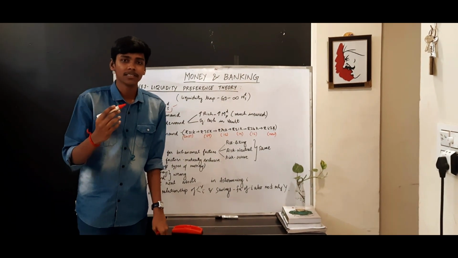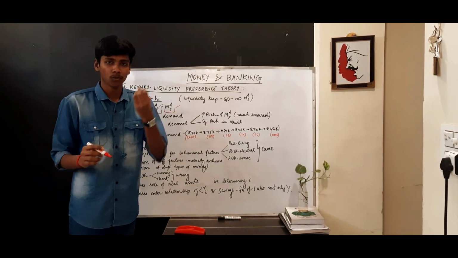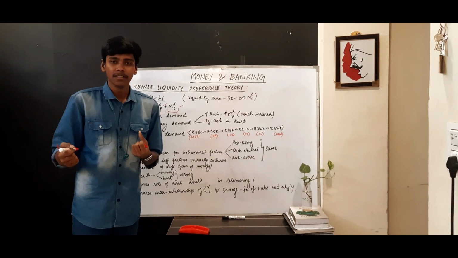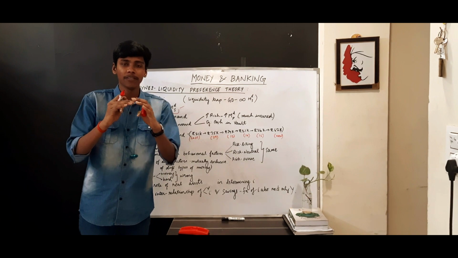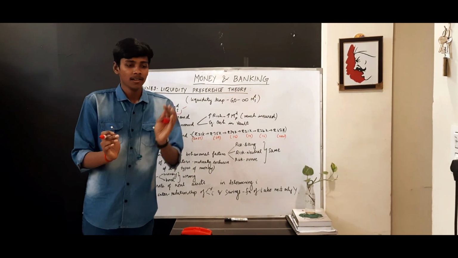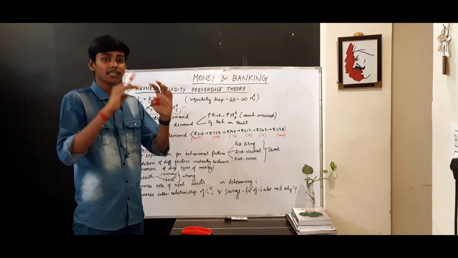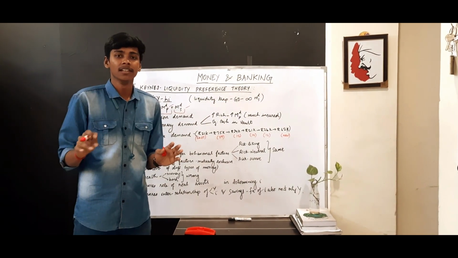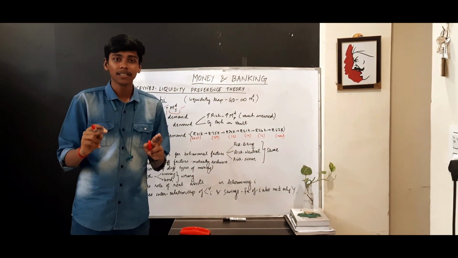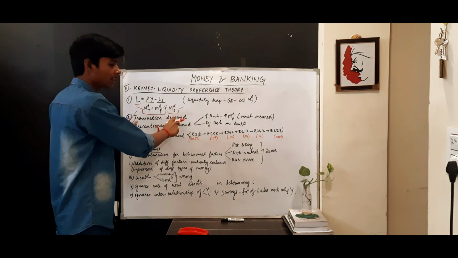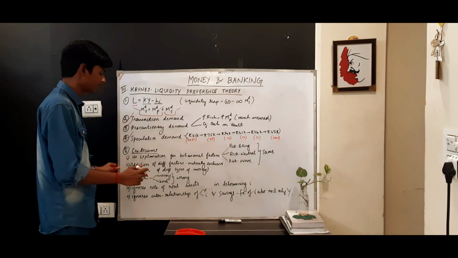For example, if I have infinite speculation demand as given by Keynes, the money which I hold for speculation, if there is a need for transaction purposes, I can use that money for the transaction. For example, if my income is 100 rupees, 50 is for transaction, 20 is for precaution, 30 is speculative. He has explained it that way, but it is not the case. The money which I kept for speculation can also be used for transaction. So the money is the same, but the demand can be different. The addition of these factors might show that they are mutually exclusive, but it is not so. That is one of the criticisms.